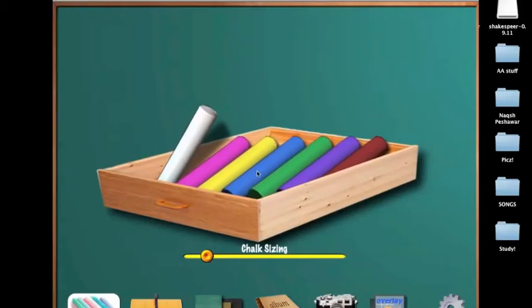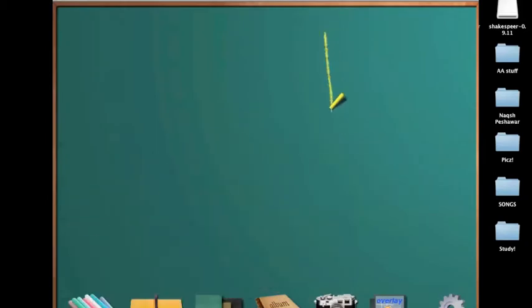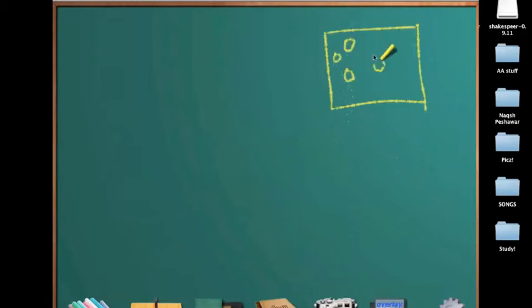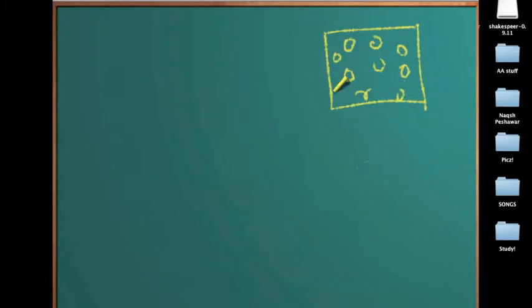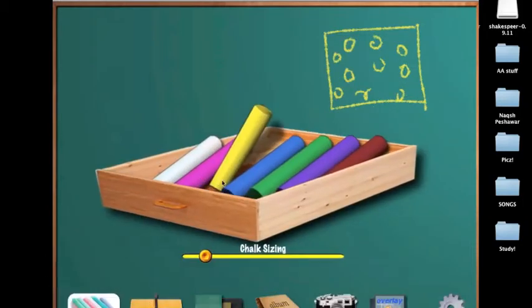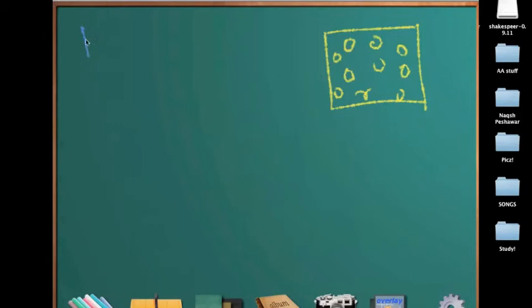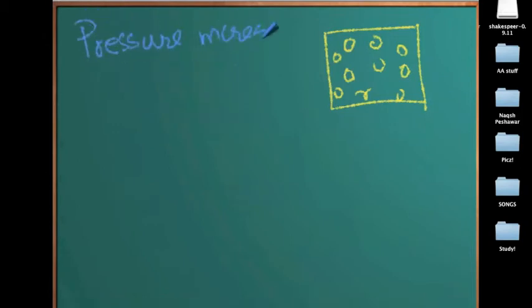Let's see. If here we have a container, and I have particles here. Now I am increasing the pressure. Let's say I am putting in more particles. These blue particles are the new particles. So I am increasing the pressure.